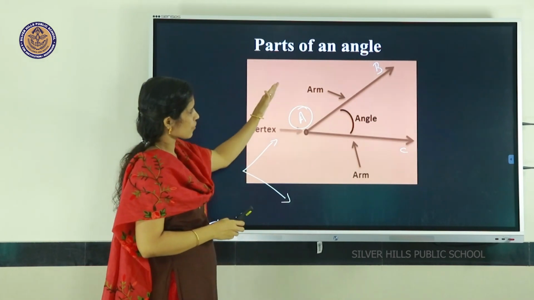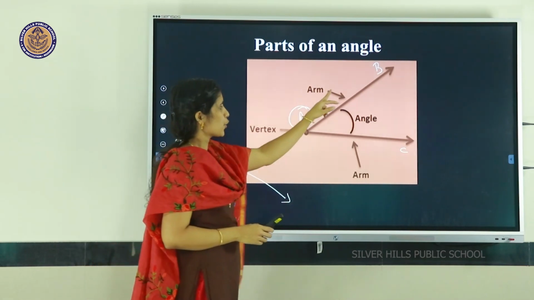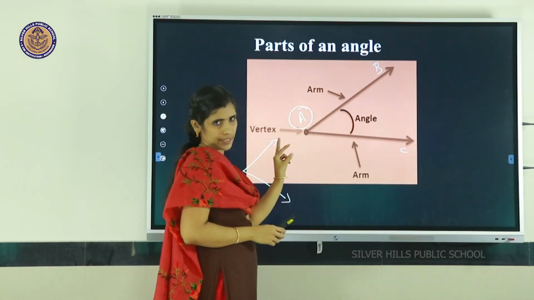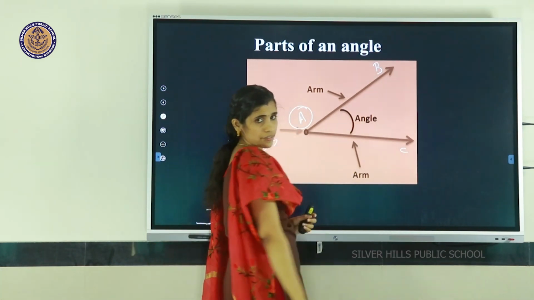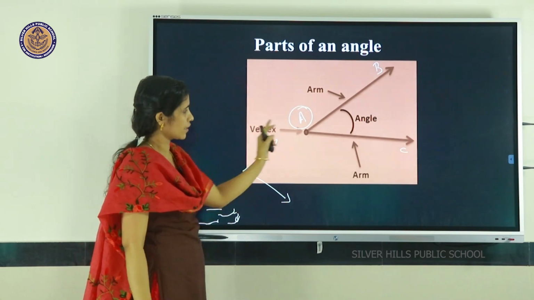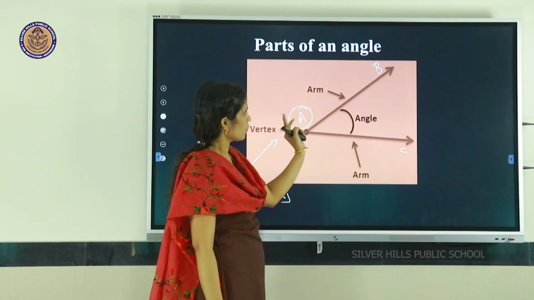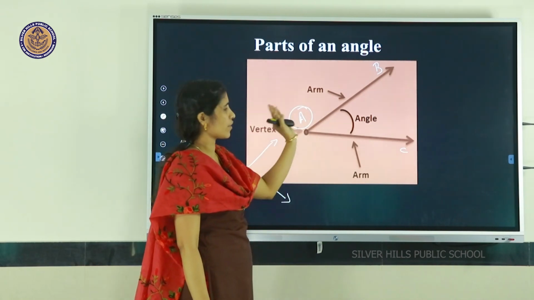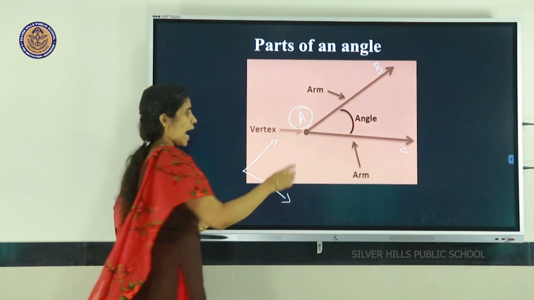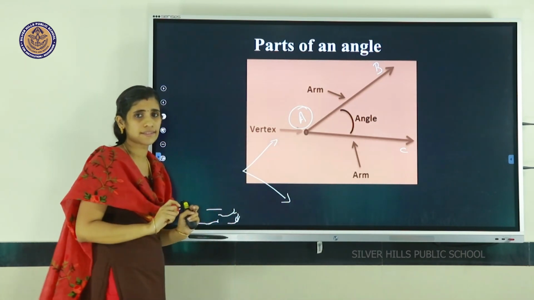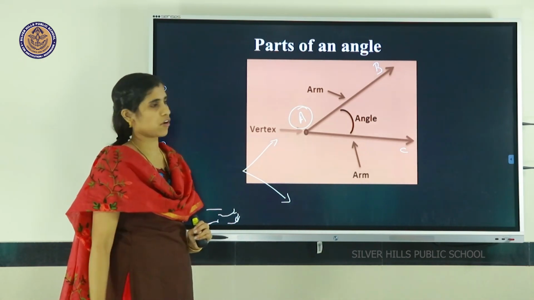So parts of an angle means for an angle mainly there are two parts: two arms and one vertex. Arms means these rays. Here there are two rays AB and AC. So we can call them the arms of an angle, and this common point is known as the vertex of an angle.